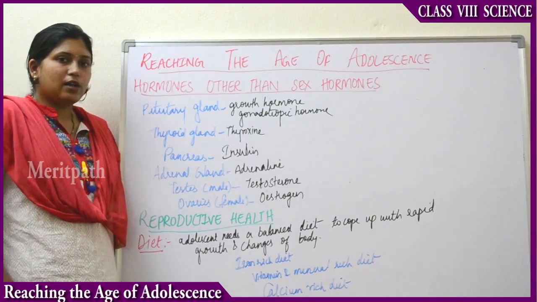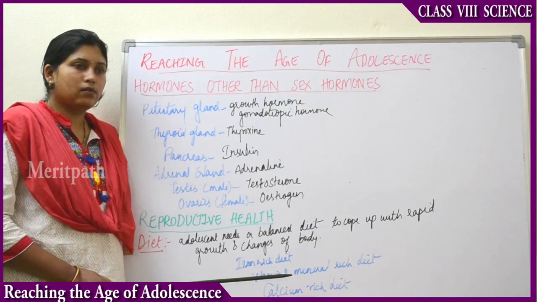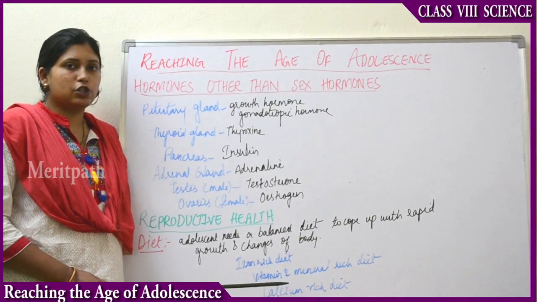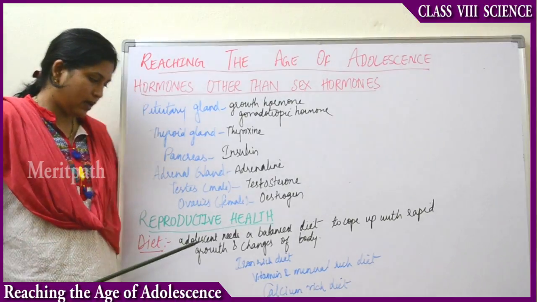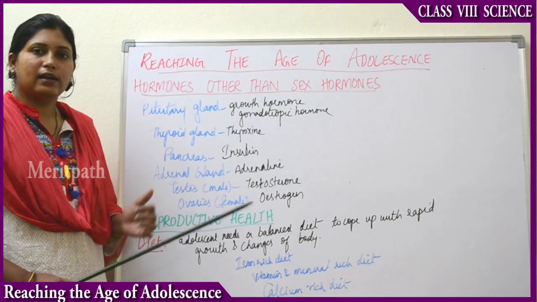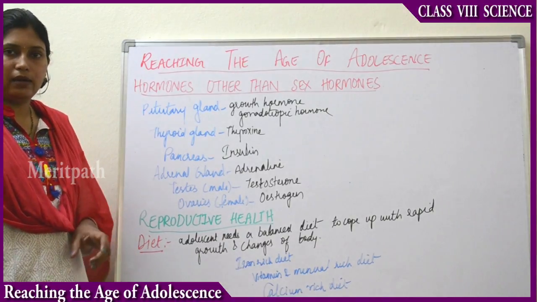A vitamin and mineral-rich diet helps in maintenance of the body. So that is how diet is important, and that is how diet affects the reproductive health during the adolescent period.